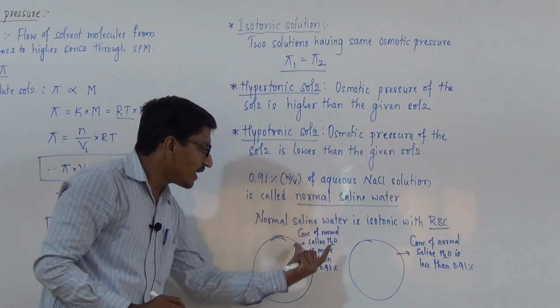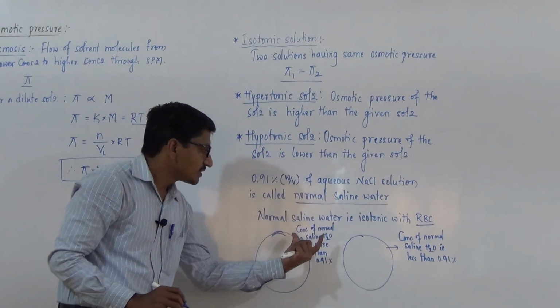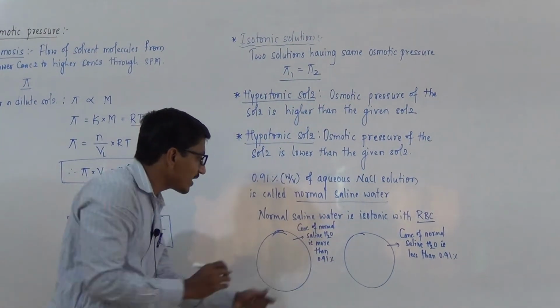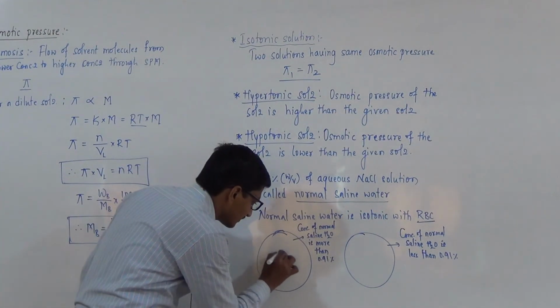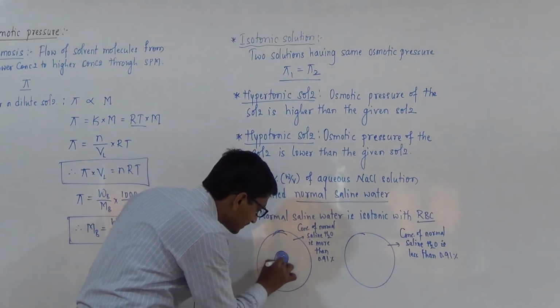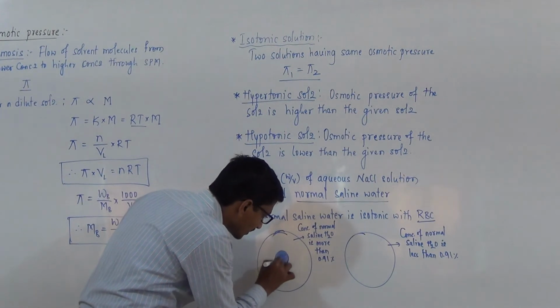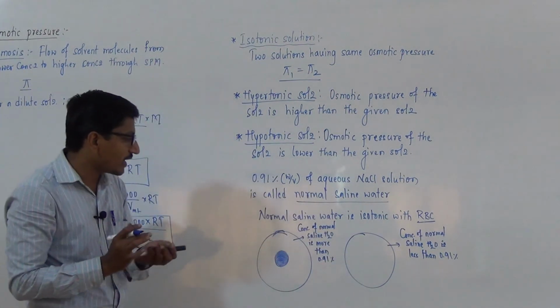In the first case, the red blood cells are placed in the normal saline water with concentration more than 0.91%.